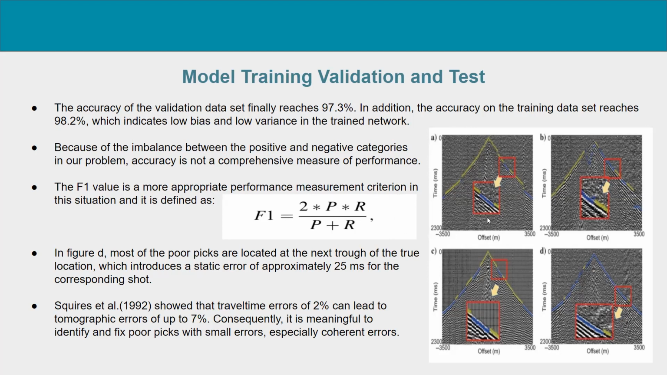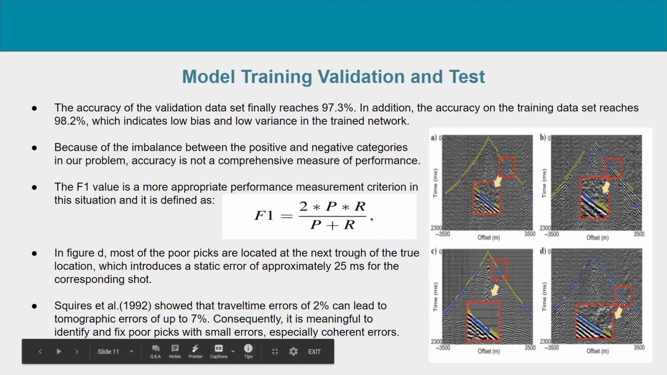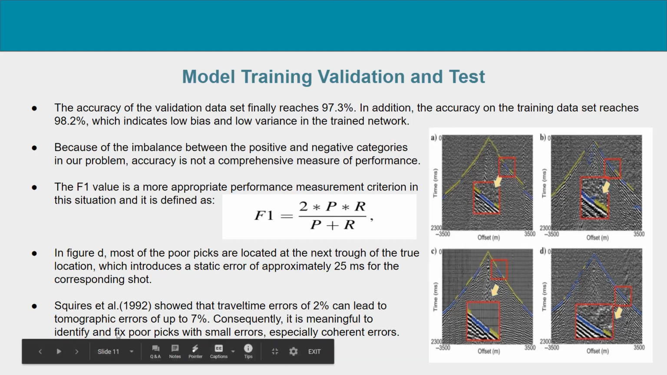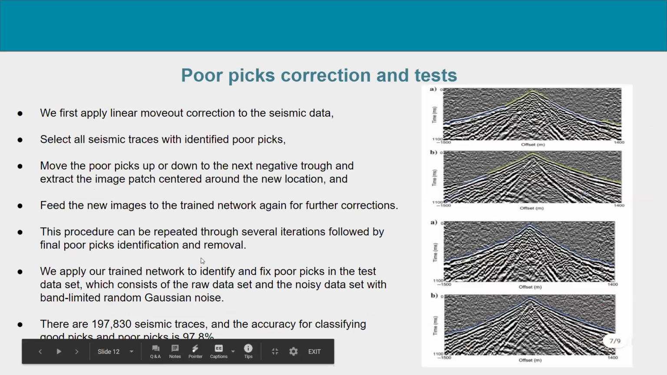Here in these images, we can see that the blue asterisk represents the poor picks, which are mostly located on the next row, which introduces static error of approximately 25 milliseconds. In 1992, Square showed that travel time errors of 2% can lead to tomographic errors up to 7%. Consequently, it is meaningful to identify and fix poor picks with small errors.